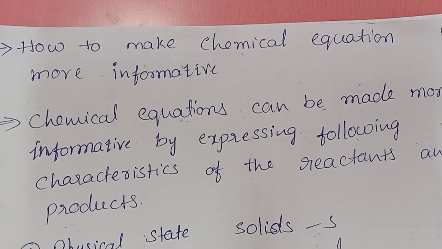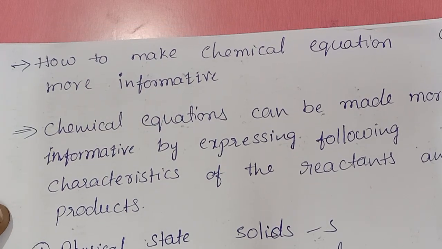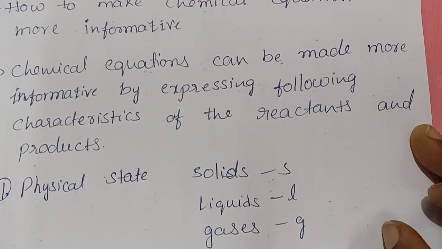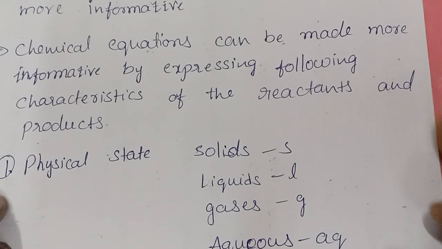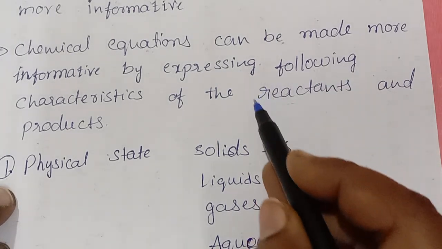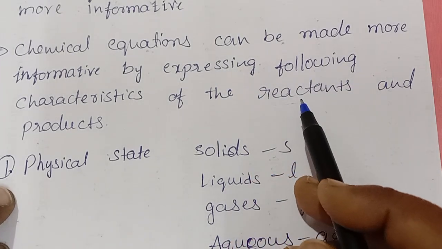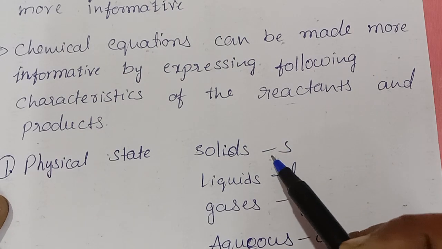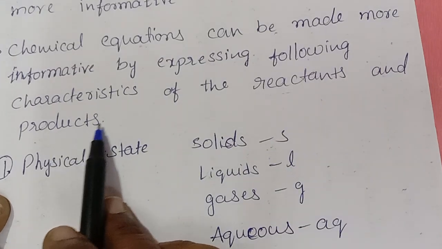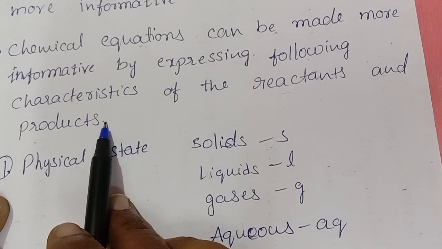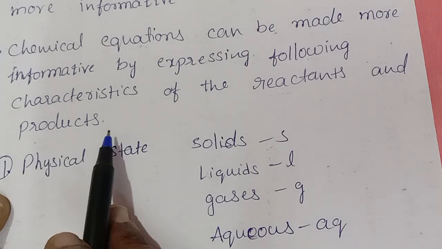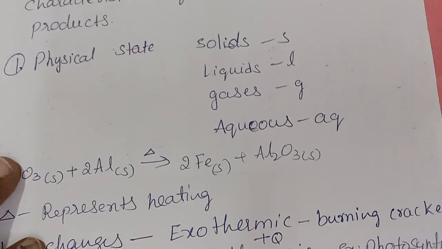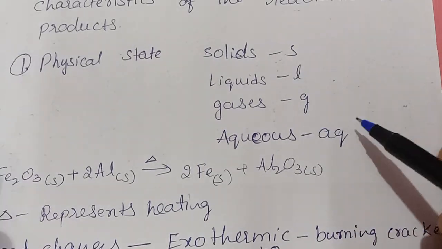All this should be included in the chemical equation to understand in a better way. Very important question, right? So chemical equations can be made more informative by expressing the following characteristics of the reactants and products. Reactants means we can here add the physical state of the reactant. It is solid, liquid, or aqueous, right? What are the end products we are getting? If it is releasing gas, it is represented by upward arrow. Precipitation formed means represented by downward arrow. First one, physical state: solid, liquid, gas, and aqueous.